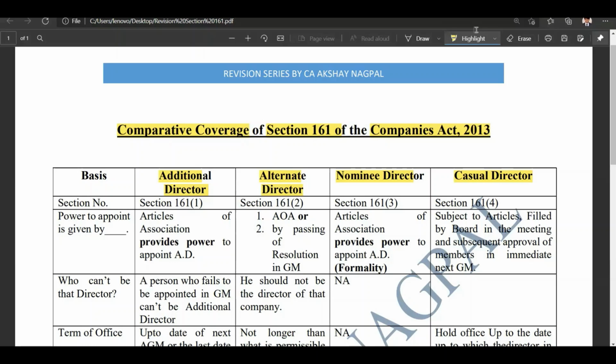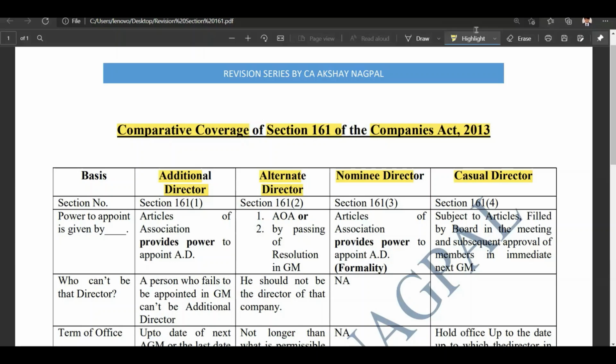All right. Third director being the nominee director. It is called nominee director because it is a nominee of a third party. Third party here can be a bank, a financial institution, or even the government.